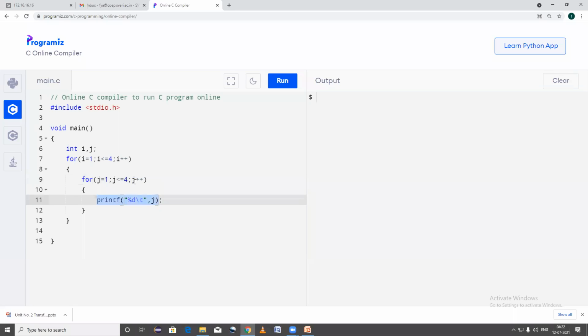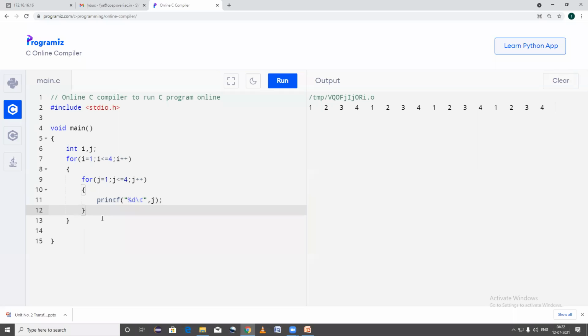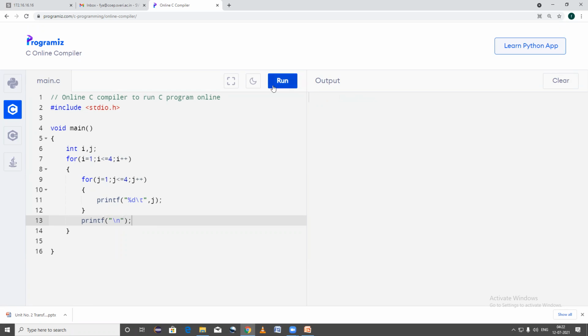Again it will print 3 and 4. Okay, so your output will look this way, but I don't want that. If you check this, after the first iteration the pointer should go to the next line. So after this I will write here printf("\n") because I need to move to the next line. Again I will run the program.